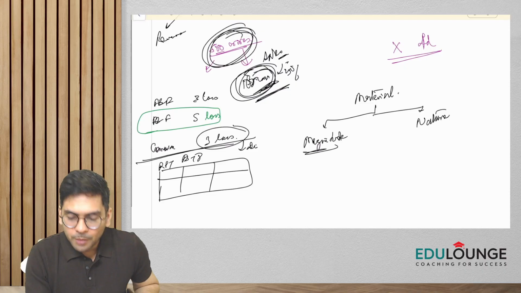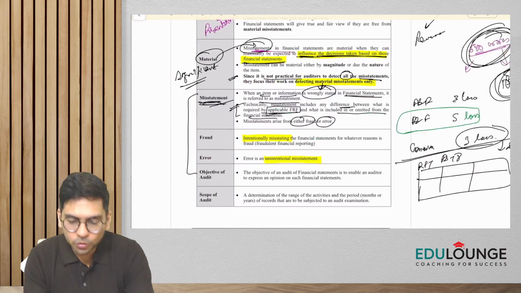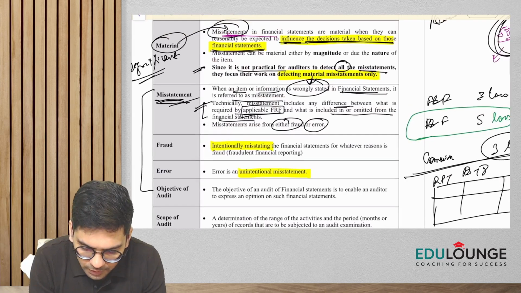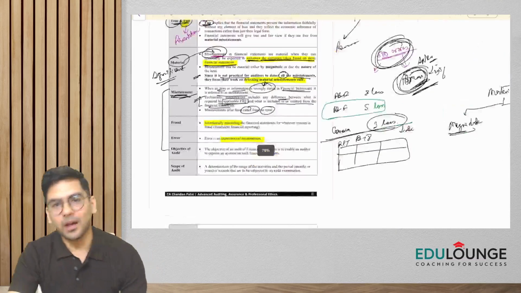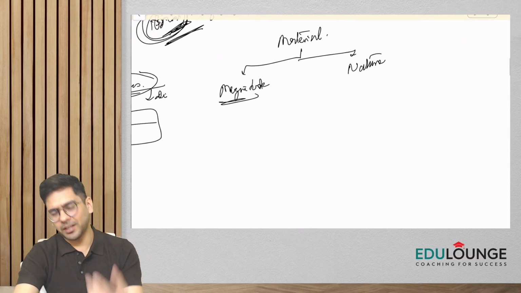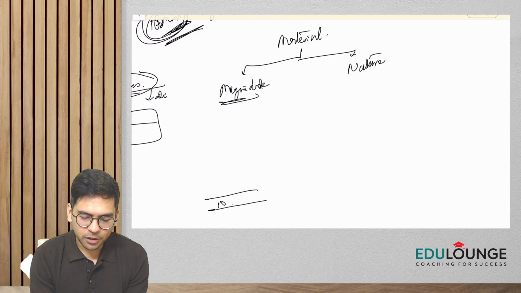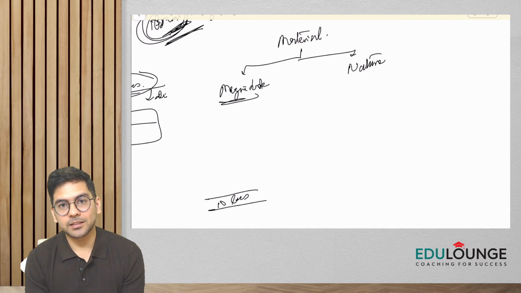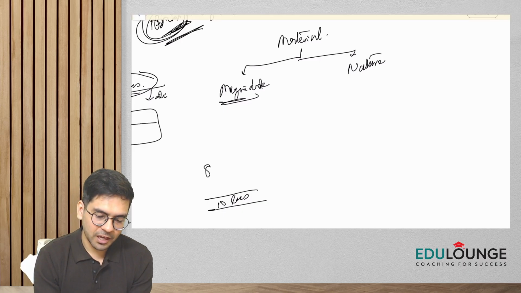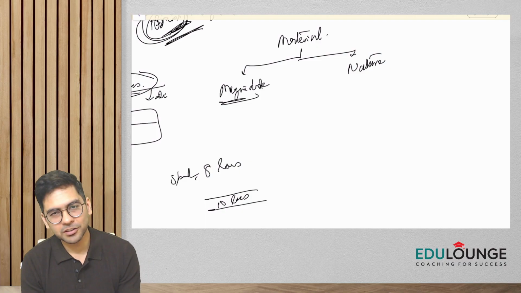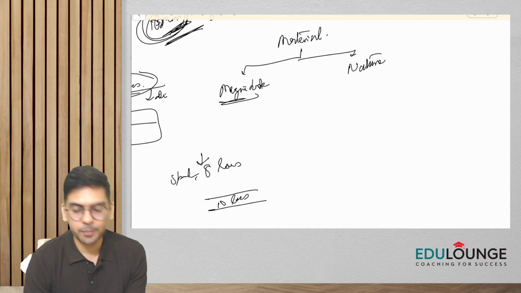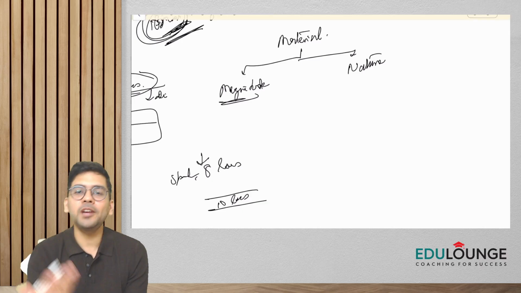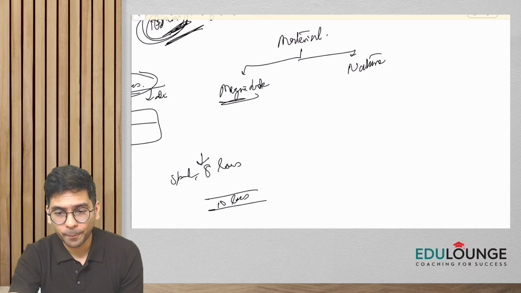Okay. So, materiality basically depends on two things, guys. It says can be material either by magnitude or due to the nature of the item. Again, in very simple terms, let's make it small. The total of balance sheet is 10 lakhs. And they have stock worth rupees 8 lakhs. Total of balance sheet is only 10 lakhs and they have stock worth 8 lakhs, almost 80%. And there is a misstatement here. So will it be considered as material? Yes or no?